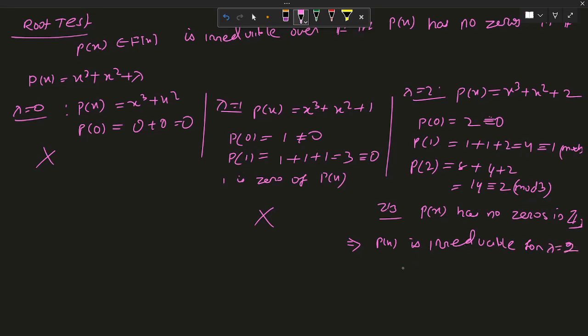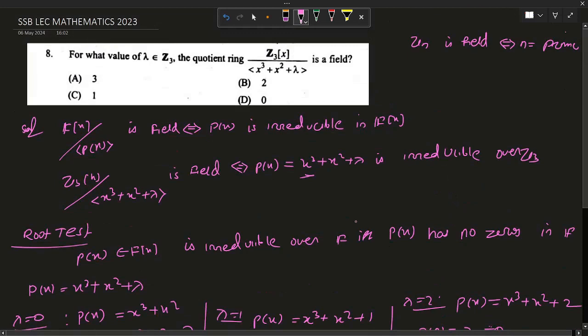So here I can say Z3[x] quotient the ideal generated by x^3 + x^2 + lambda is a field if and only if lambda equals 2. So option B is true. Thank you.